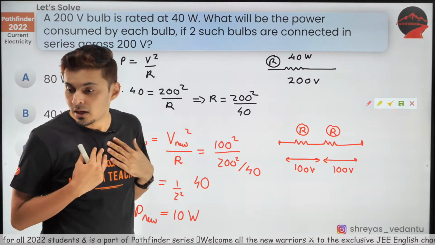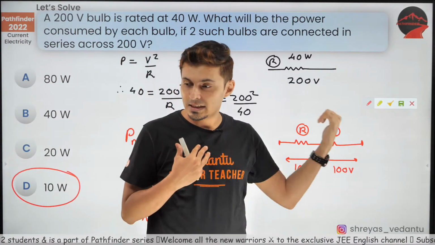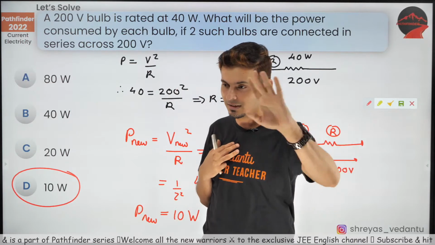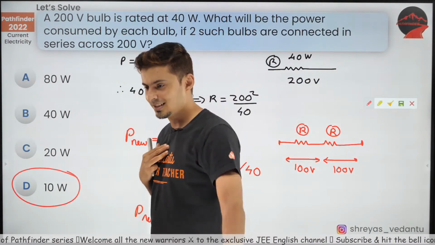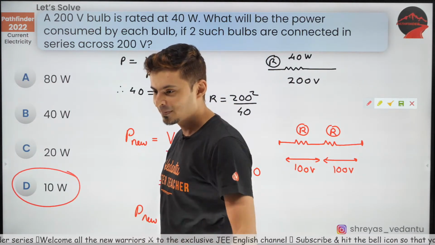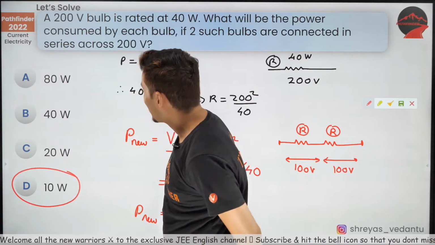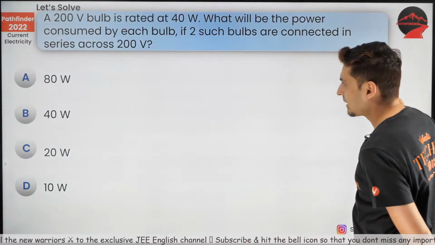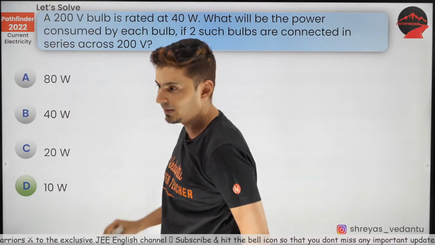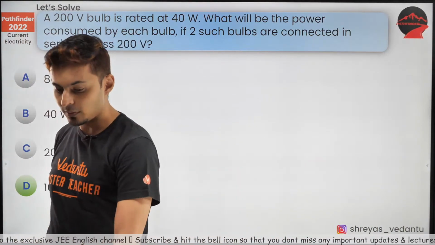What about electrostatics? Please check the previous videos. Electrostatics is already done. Gauss law is also done. Okay, let's get going to the next question and the next concepts which are going to come. The answer was 10 watts.